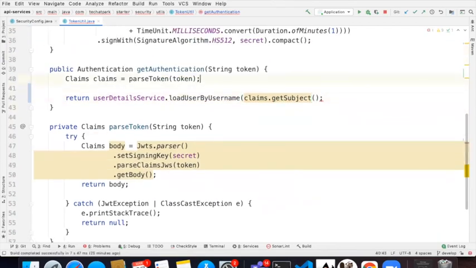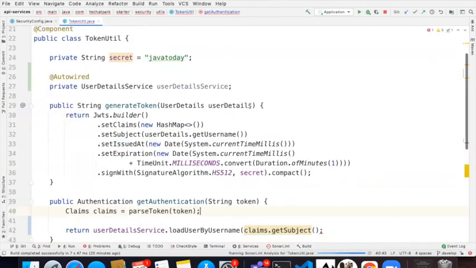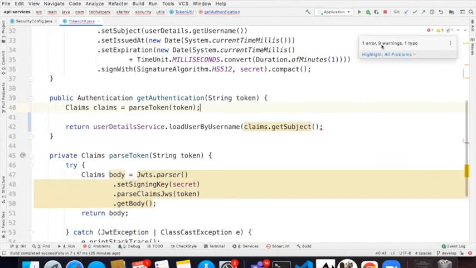Everything nice? Good? Or any problem here? Any guess? You can create an authentication from here actually.